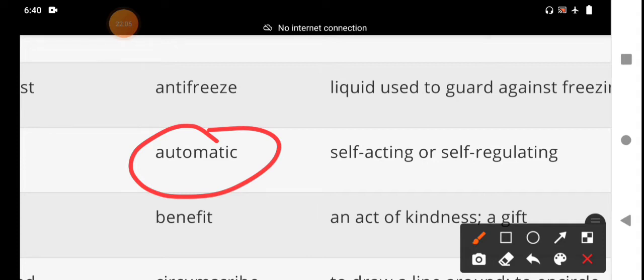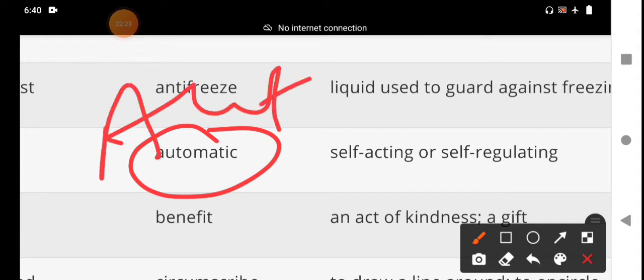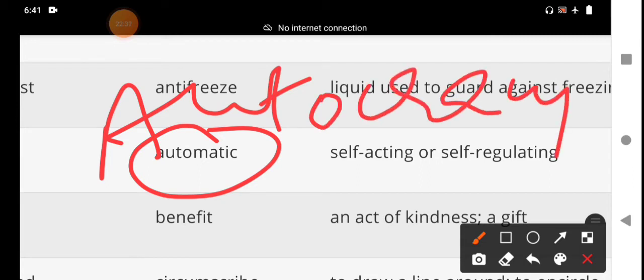Autobiography is a life history written by himself, not by anyone else. Automatic, automobile, autocracy. A-U-T-O-C-R-A-C-Y.